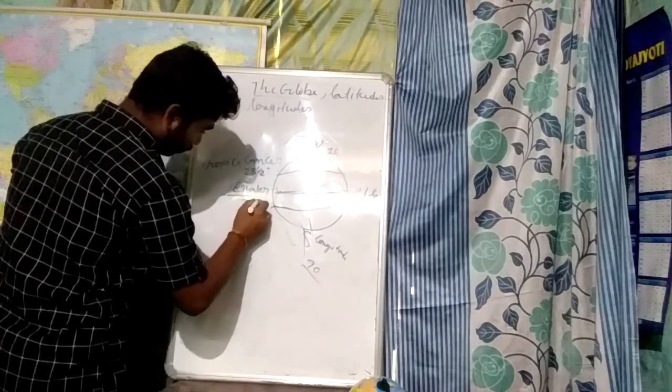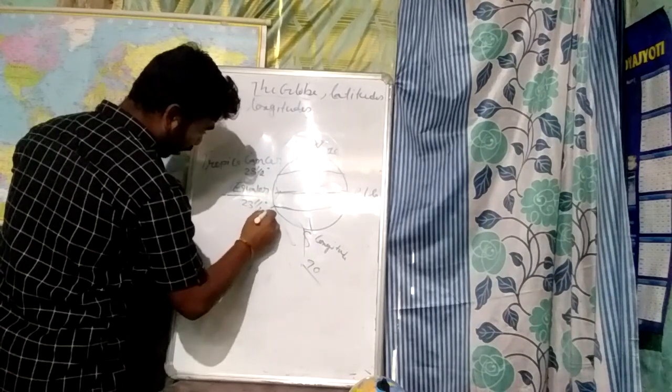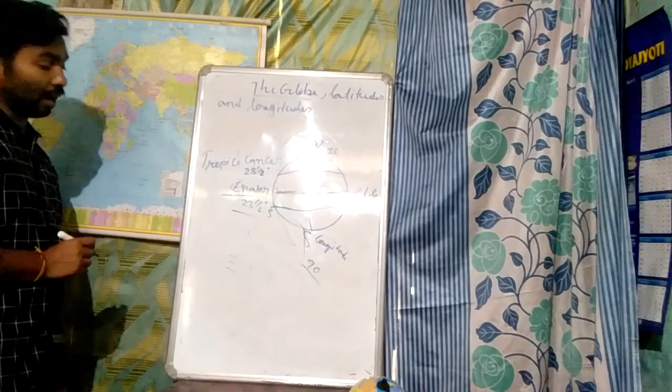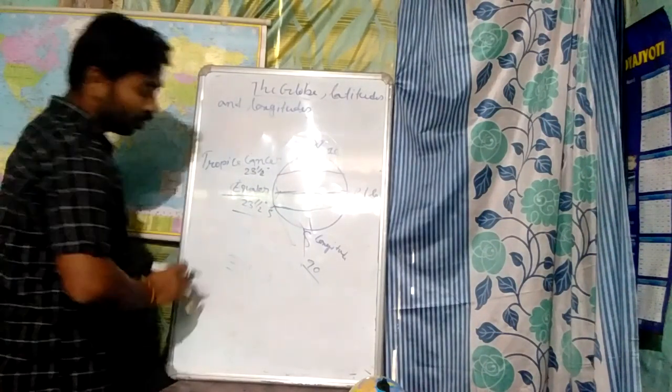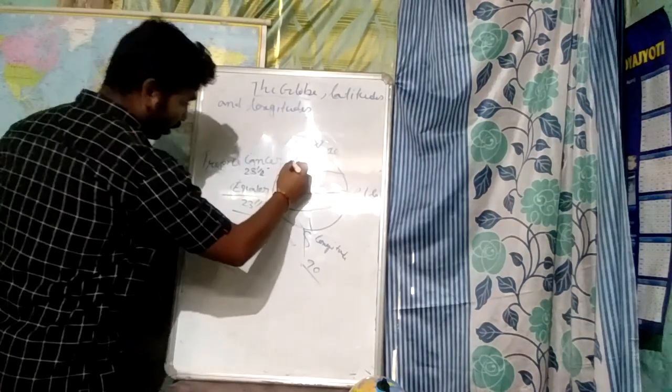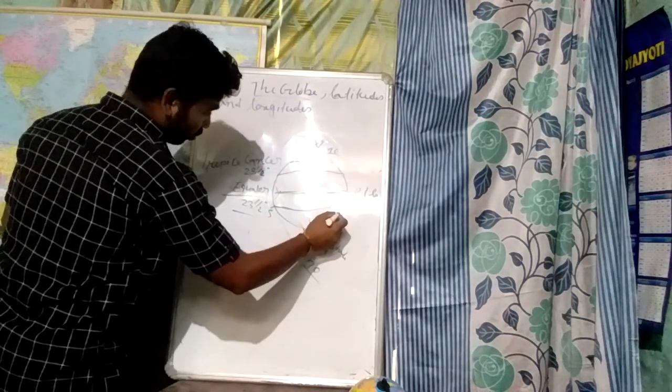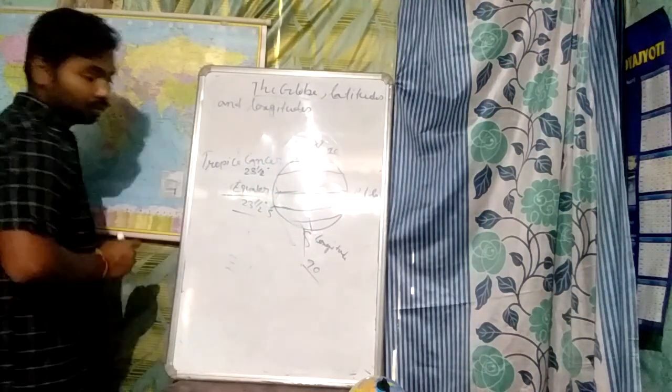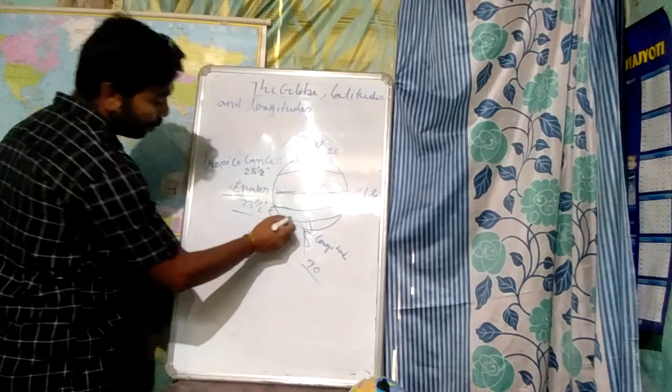This is 23 and a half degrees south, known as the Tropic of Capricorn, and this is also an important parallel.